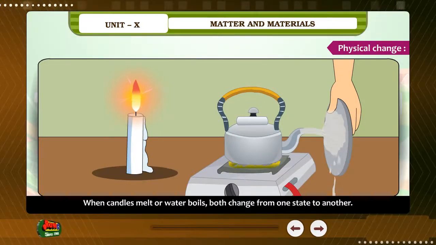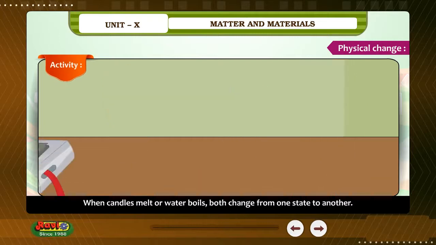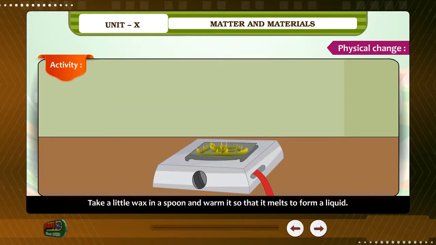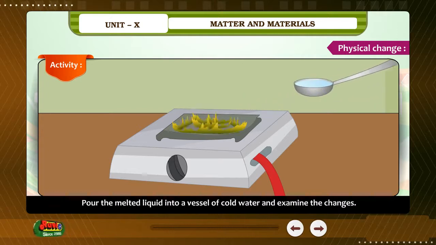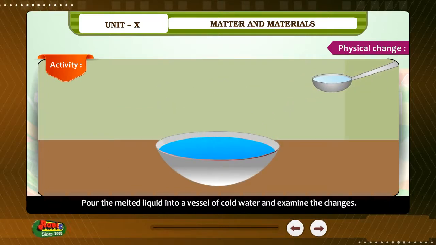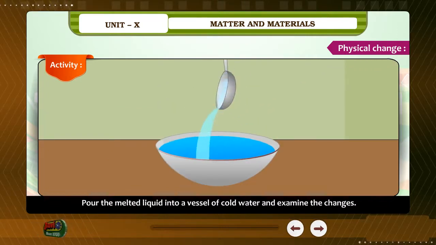When a candle melts or water boils, both change from one state to another. Activity. Take a little wax in a spoon and warm it so that it melts to form a liquid. Pour the melted liquid into a vessel of cold water and examine the changes.